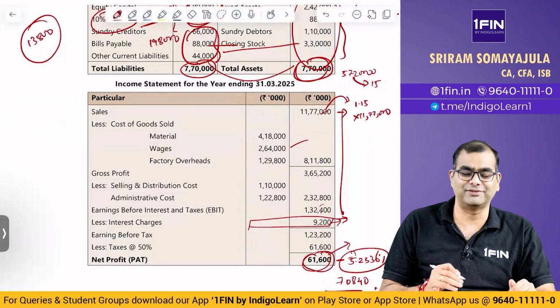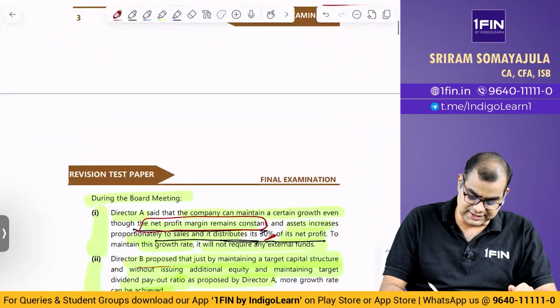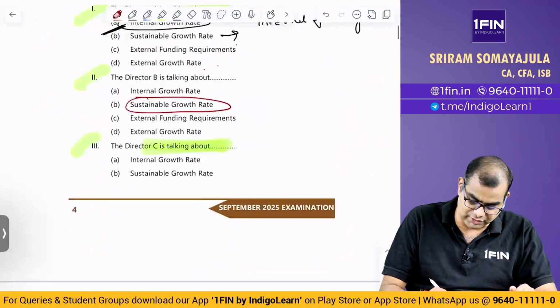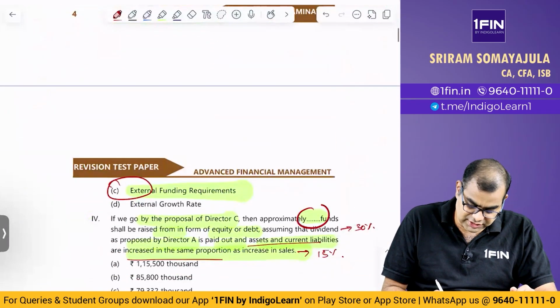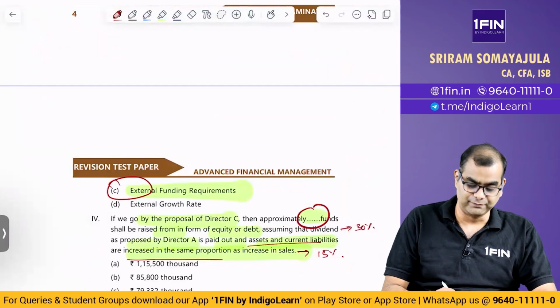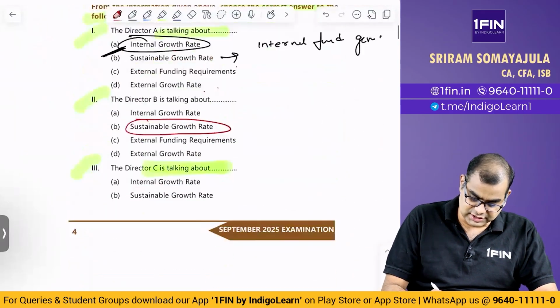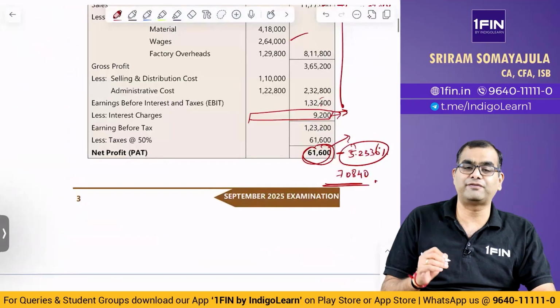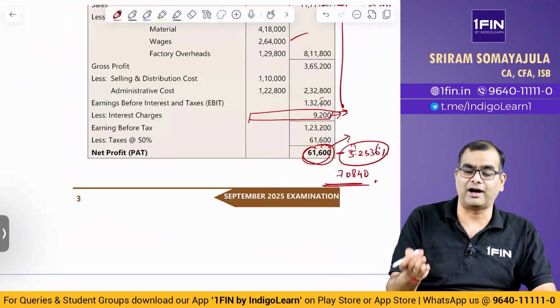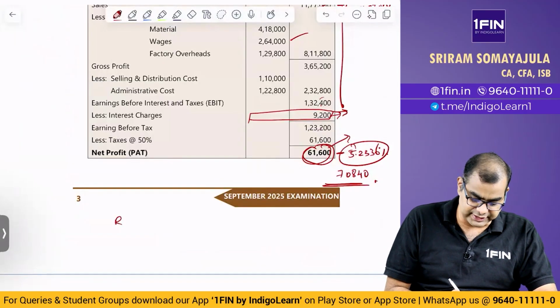Now coming back, what are we supposed to answer? We are supposed to answer this number here. If you are supposed to fill this number, what is that number? How much of the fund shall be raised in the form of equity or debt? So 70840 is the net profit. Out of this, retained is 70%. Paid out is 30%.